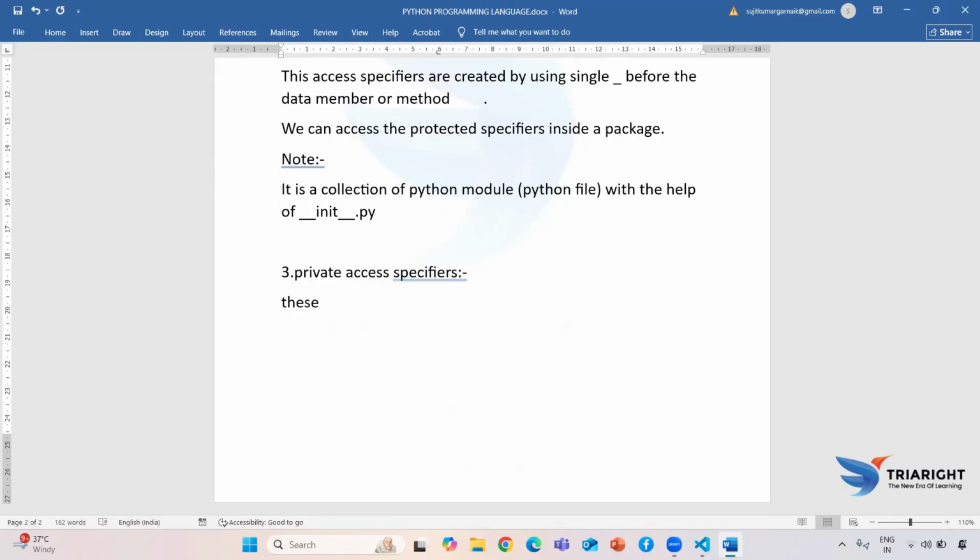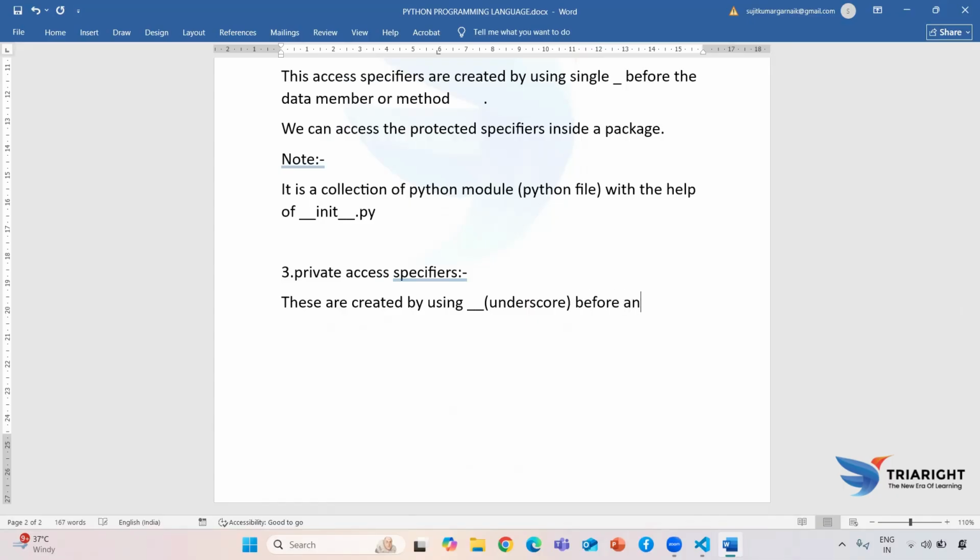So the first point is: these are created by using double underscore. Here I need to specify double underscore, because you need to use the underscore two times.